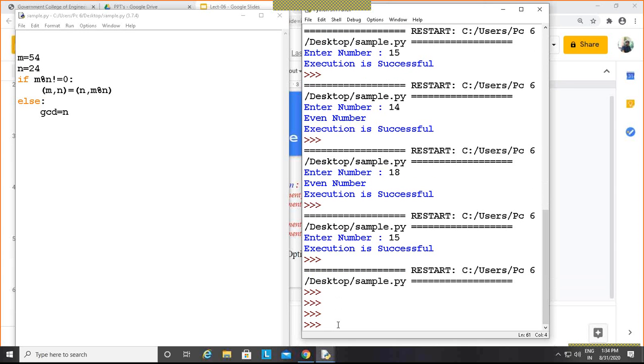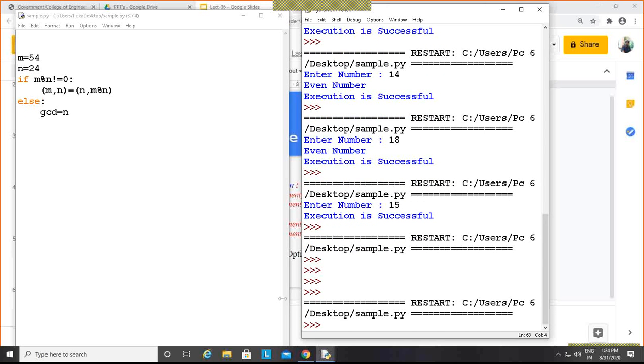Once again, running this, you can see that the result is not there, because we have not printed any result over here. If you want to print the result, you can say print(m, n). It means you are printing the m and n values, because we have assigned these two values to m and n. Also here, I need to write GCD. Now, if I run this, it will provide the output 24 and 6.